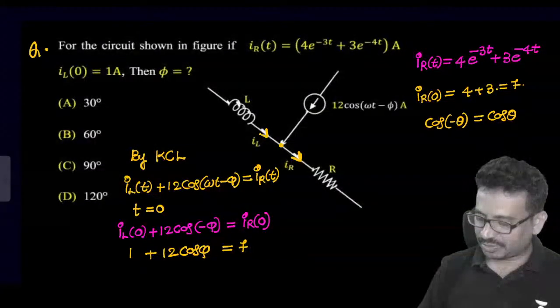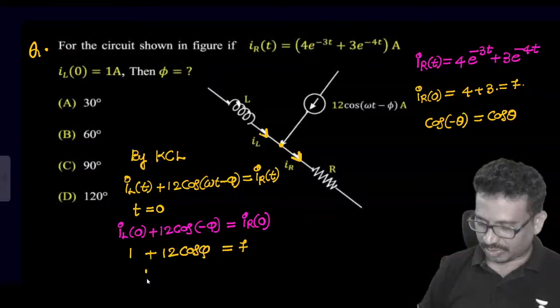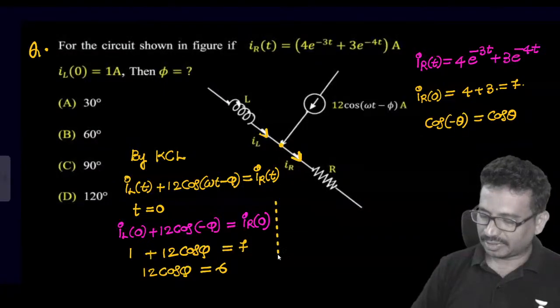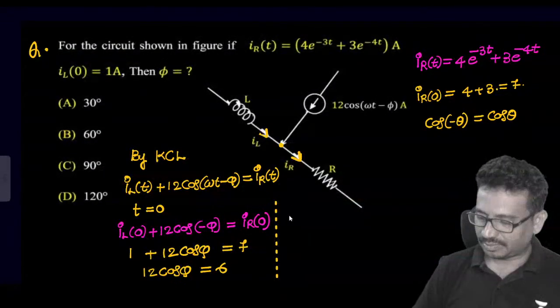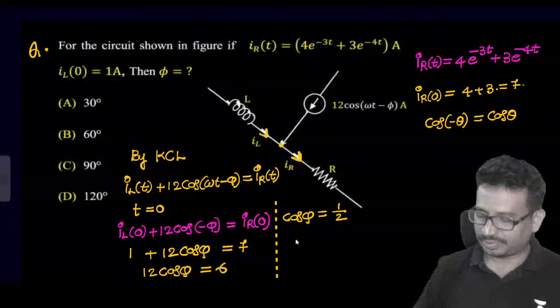So simplify this thing: 12 into cos phi will be equal to 6. Then tell me now here how much is cos phi value, which is equal to 1 by 2. That means phi value how much now? 60 degrees.